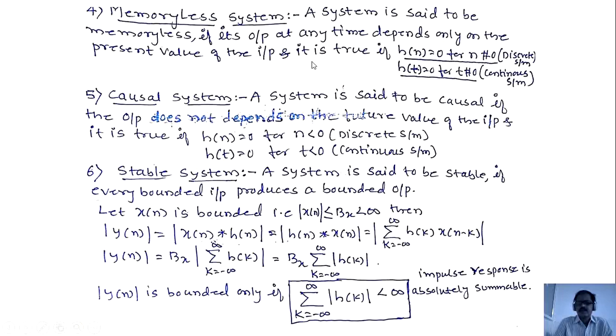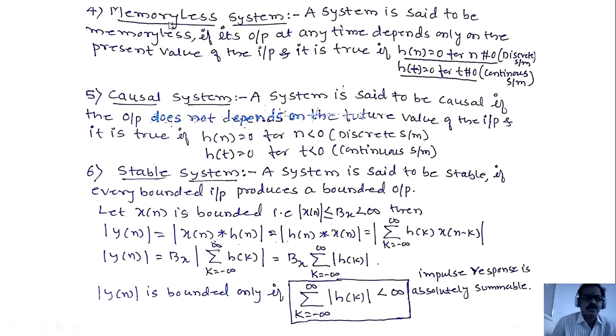In case of a continuous system, h of t is 0 for t not equal to 0, which means the impulse response has amplitude only at t equals 0, and h of t should have zero amplitude for other values of t. Then a system is said to be memoryless.